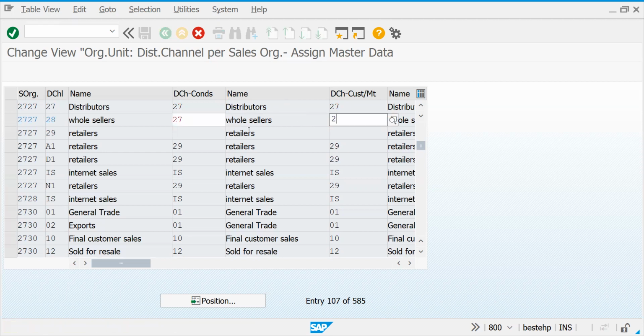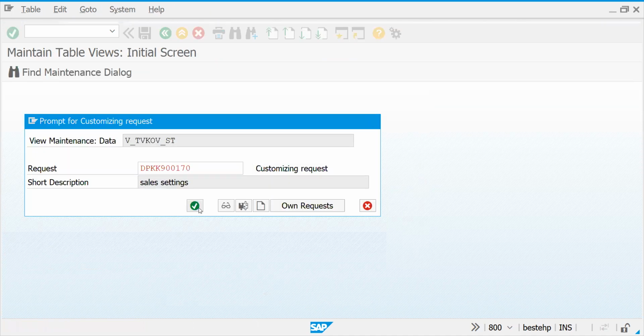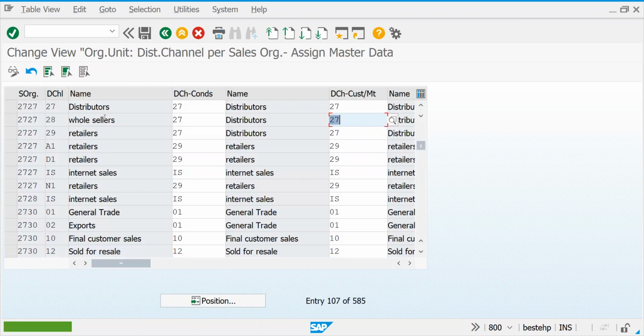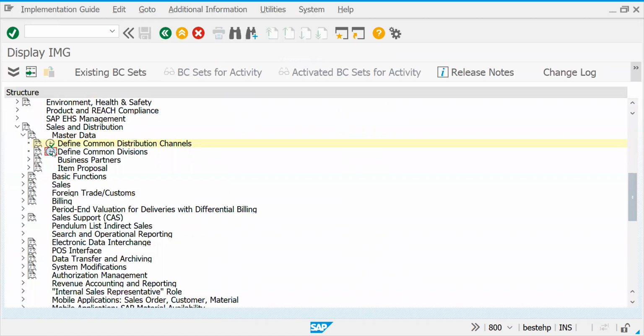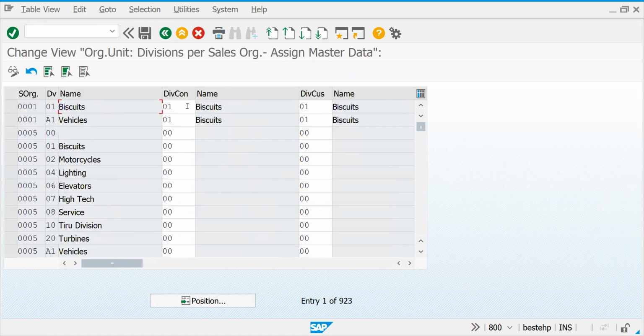I'm just keeping the same thing, so let's give a test for this. That means if I create any new customer now, I can use it as a wholesaler or retailer also. Let's go back. In a similar way, you have a common division.